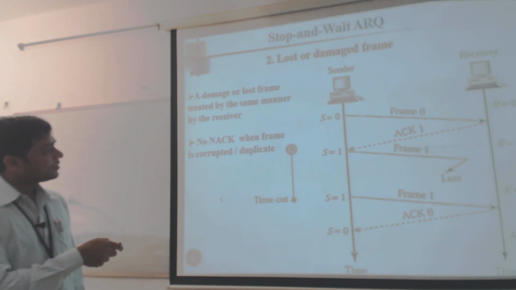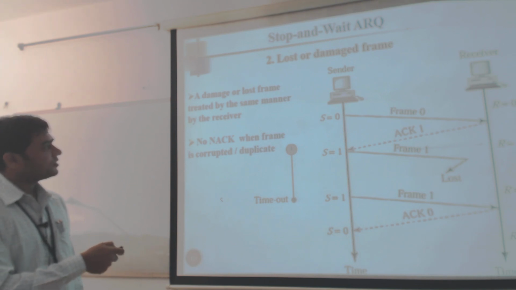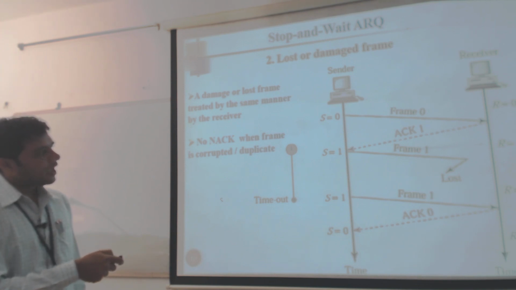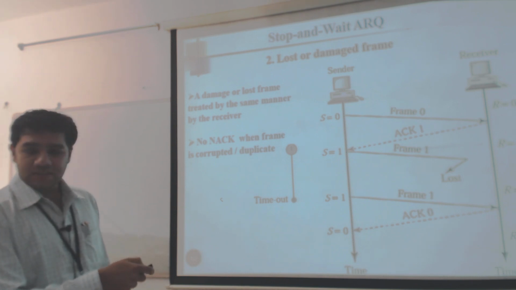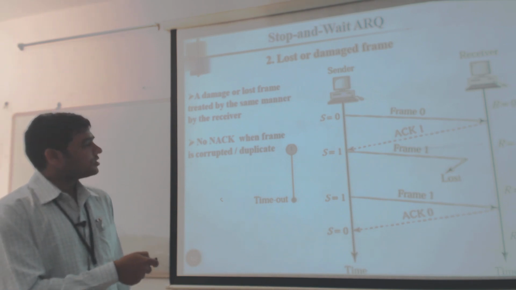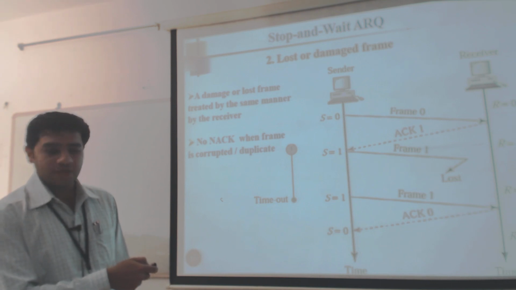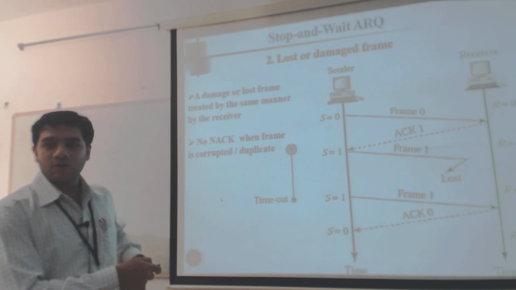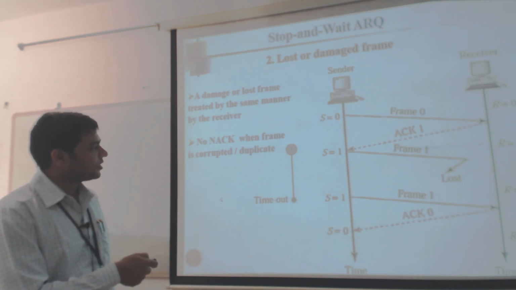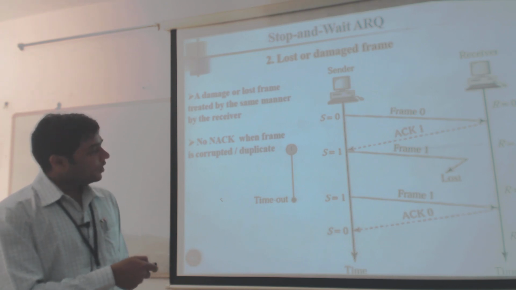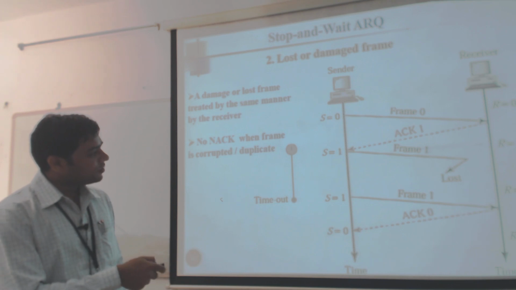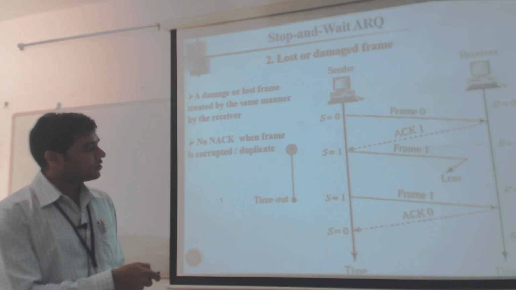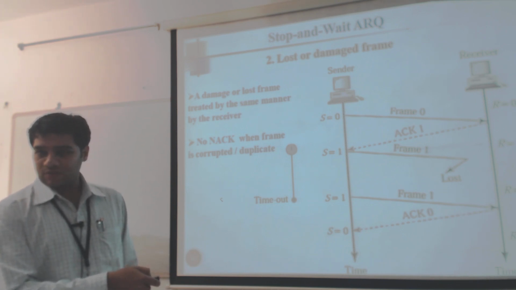So here you have the sender and the receiver, the same example. The transmission has been initiated, frame 0 has been sent, and the receiver has received it. This seems to be the normal operation. Then, when the next transmission is initiated, the sender sends the frame, but it is not received by the receiver. Why? Because it has been lost in the channel, and there is no acknowledgement.